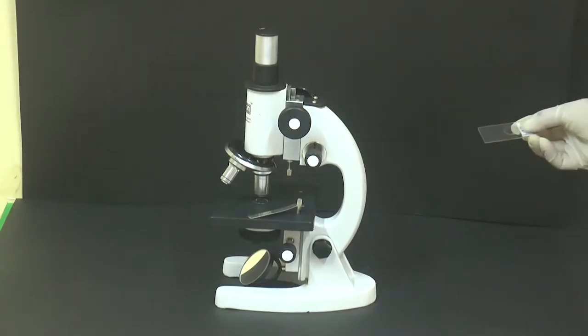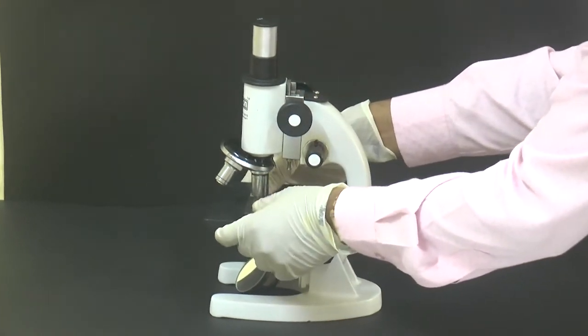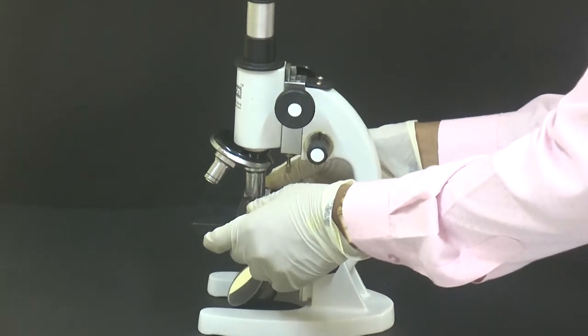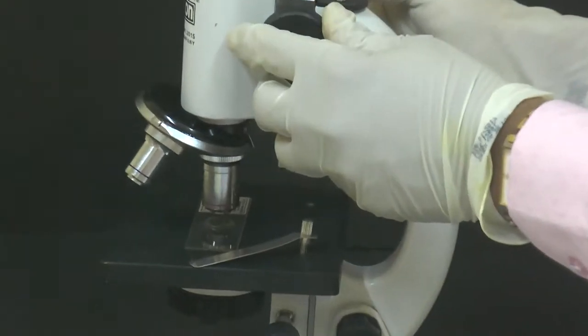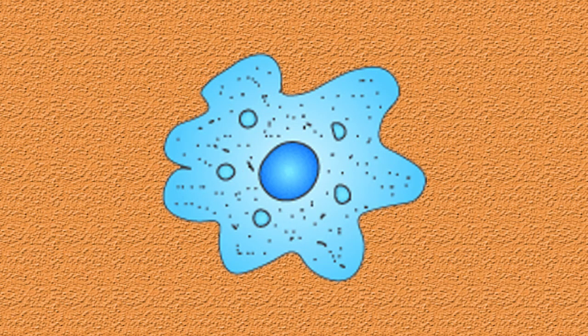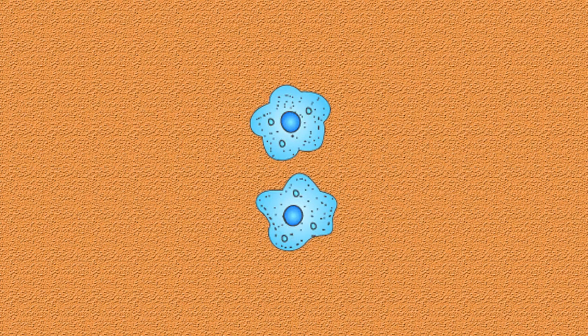Take a prepared slide of binary fission in amoeba, place this permanent slide of amoeba under the microscope and observe it. During this fission, the nuclear division takes place first, followed by the division of the parental cell cytoplasm. The nucleus of the adult amoeba divides into two nuclei by amitotic division, and the cytoplasm also divides into two parts and forms two daughter amoebae.